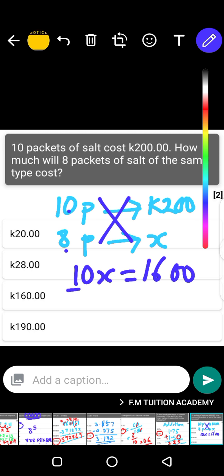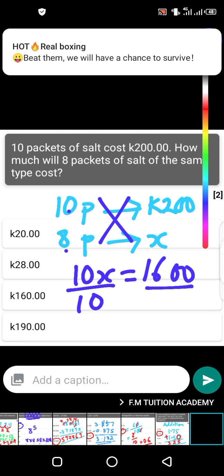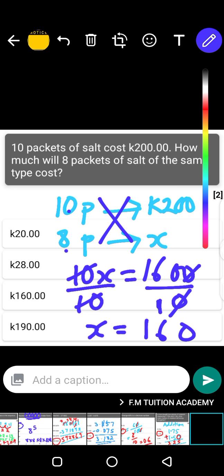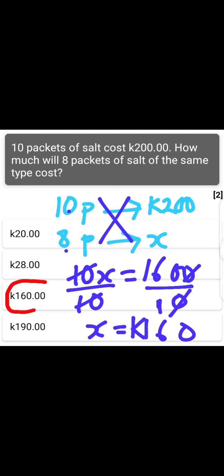you divide by 10 this side, and this side by 10, because you are trying to find x. So this cancels, that cancels. Okay, x is equal to, so you cancel the 0 there, you cancel the 0 there. 160 divided by 1 is 160. So it is 160 what? Kwacha. You put k there. 160 kwacha is the answer. So our answer here is 160 kwacha.